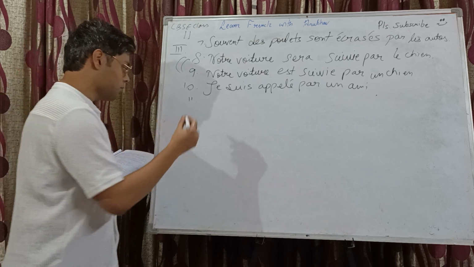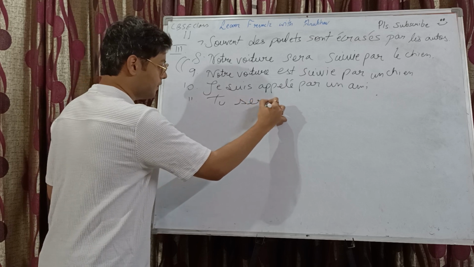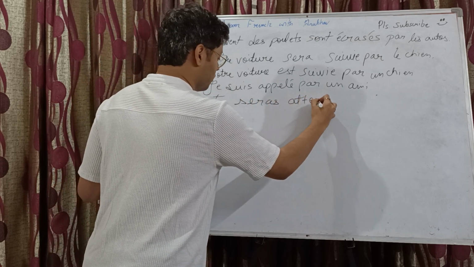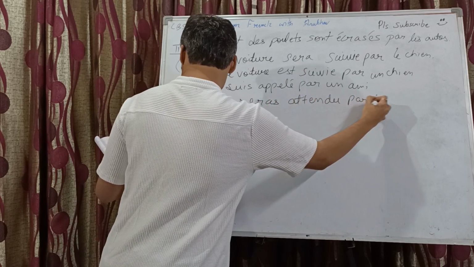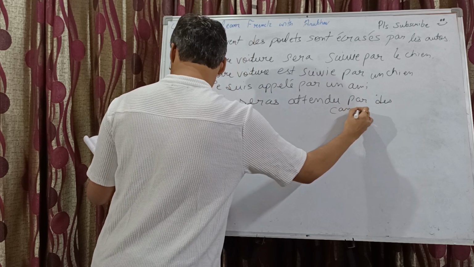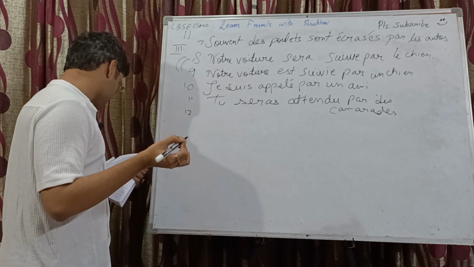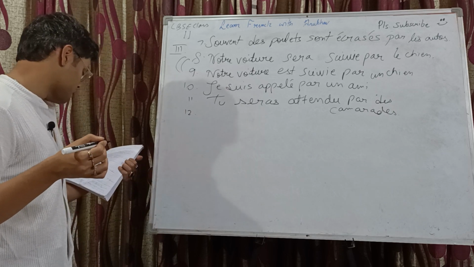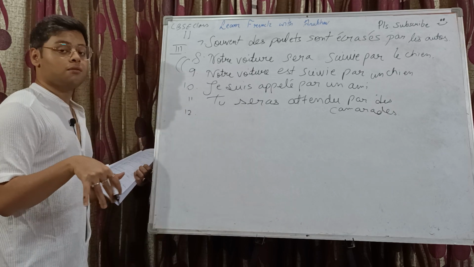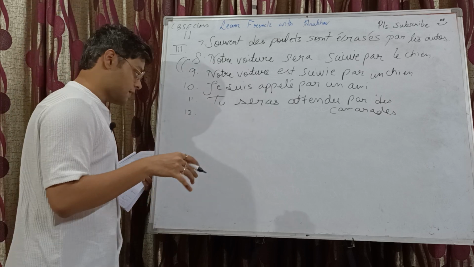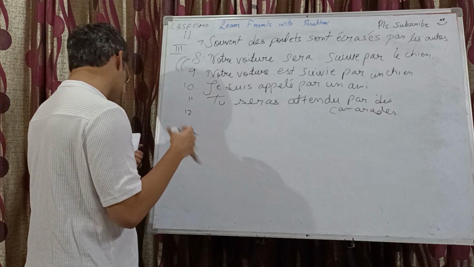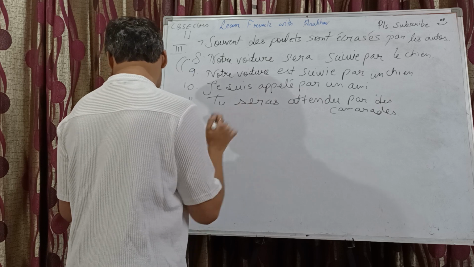Tu seras attendu. Okay. You will be waited for. Tu seras attendu par des camarades. 12th we have le professeur nous interrogera. Nous serons interrogés par le professeur. Futur passive. We will be questioned by the professor.